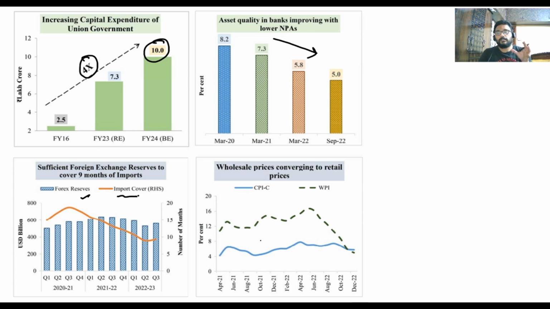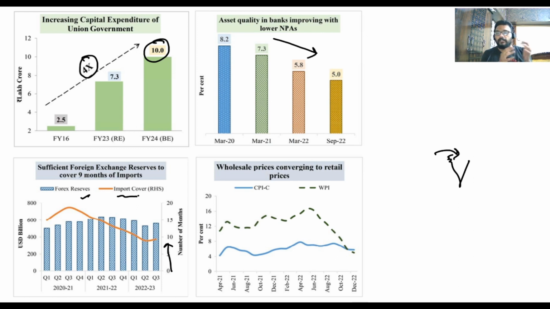And next is import cover. Import cover is the reserves which you actually have to cover the months in a particular year. So with the pace we are importing, we have to pay the import bill. So what are the reserves we have, and how many months can we survive? Almost, it has again come down. It is around 10 months we can survive with the reserves we have. For example, we have $540 billion. With $540 billion, with the pace at which we are importing, we can survive for 10 months.